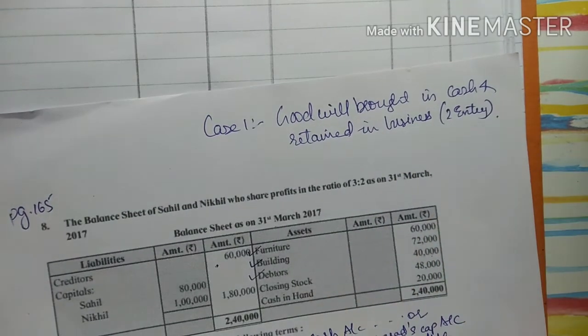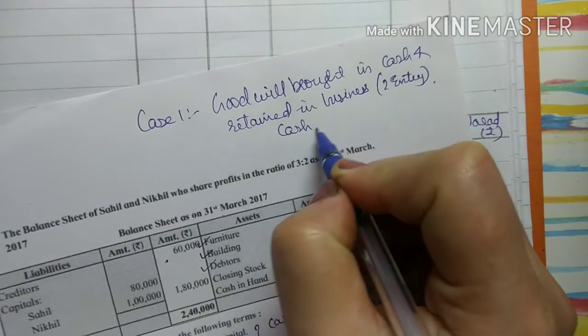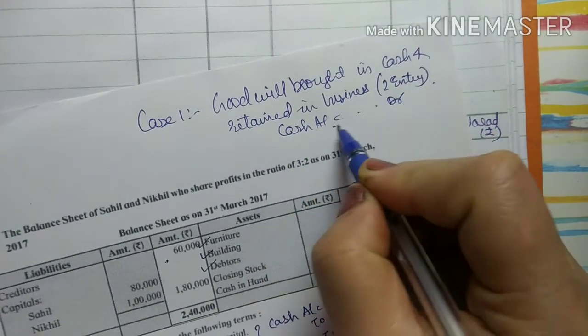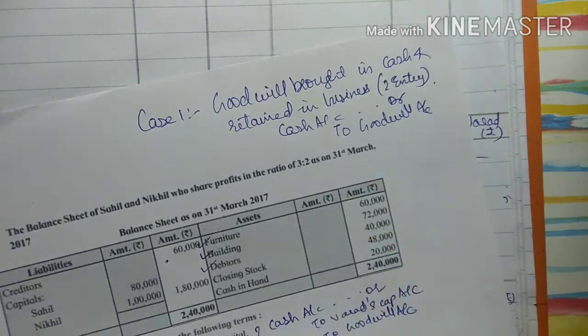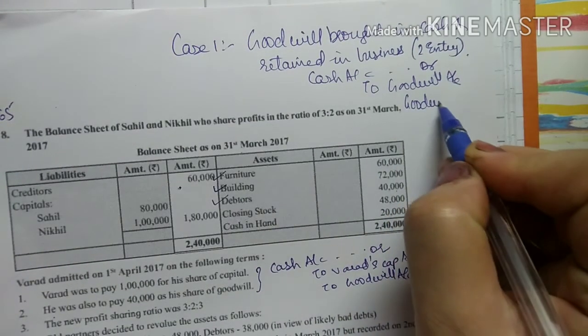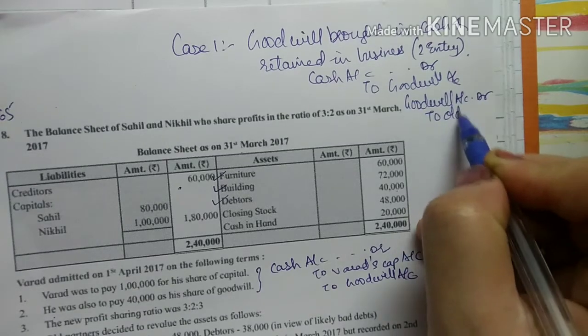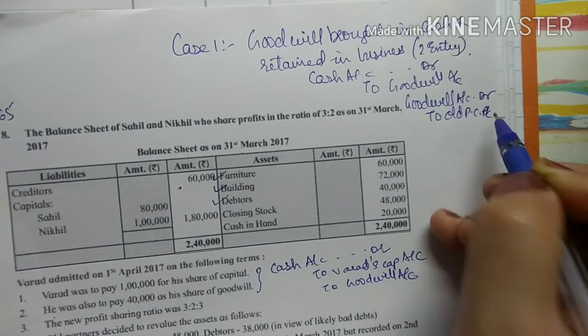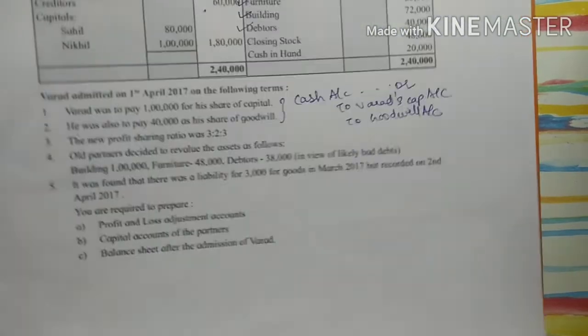The first entry is cash account debit to goodwill account, and the second entry is goodwill account debit to old partners' capital accounts. If a current account is there, then the current account, right? So the first entry we have done. So see, this is my cash account.